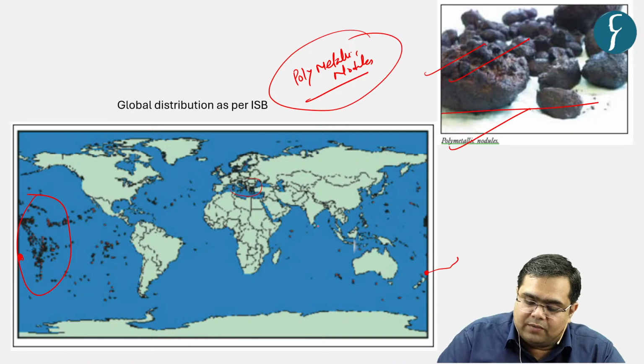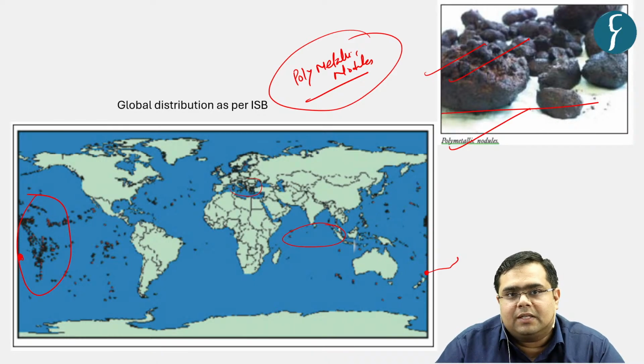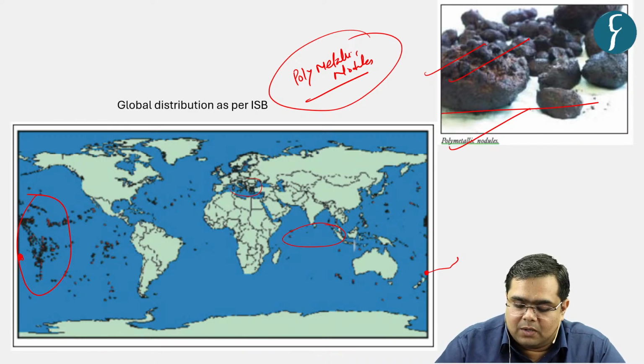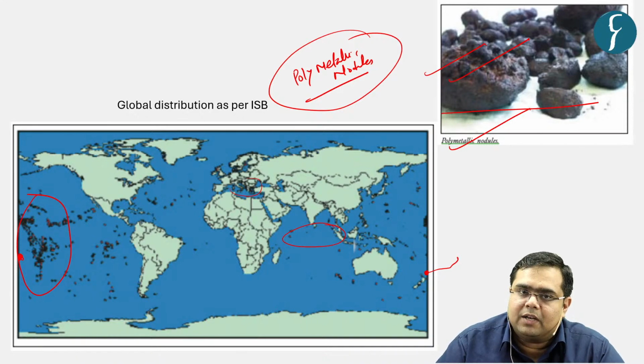And unfortunately for us, no large deposits of polymetallic nodules. I'm not saying that there are no deposits at all, but no excessively large deposits of polymetallic nodules have been found in the Indian Ocean as of yet.